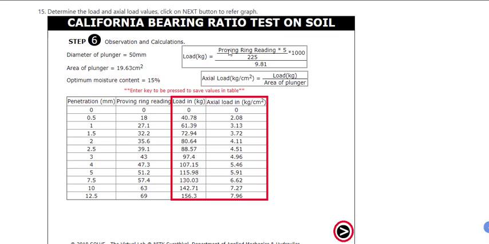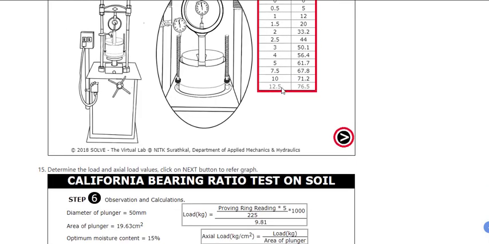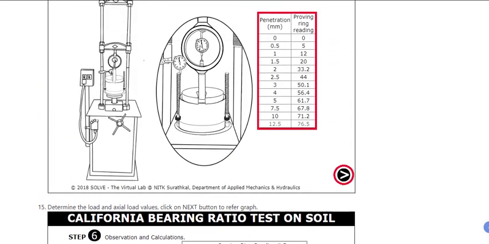So these are the load readings, these are the proving ring readings. This you have to convert into kgs of load. How do you convert? Proving ring reading multiplied by 5 divided by 225, multiplied by 1000 divided by 9.81, to convert the proving ring reading into kgs, because this is like a dial gauge.